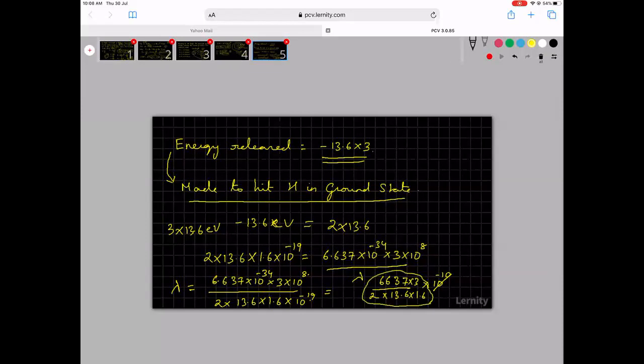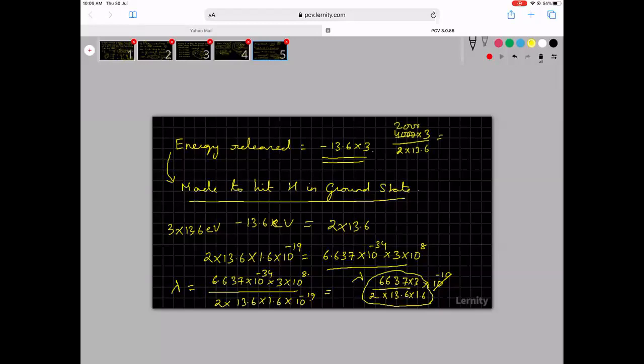16 into 4. So 16 into 4 is 64. So this will be approximately 426. So if I have to work it out in angstrom unit, I'm telling you the answer: 4,000 into 3 by 2 into 13.6. 2 will go, 2,000.